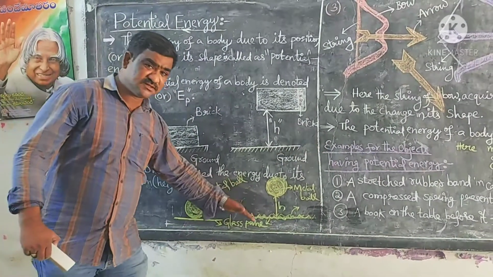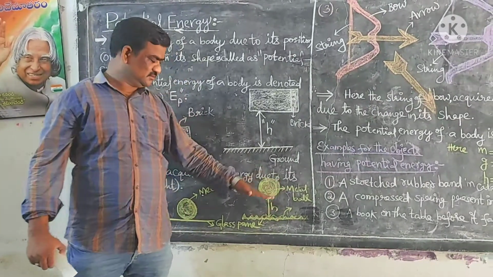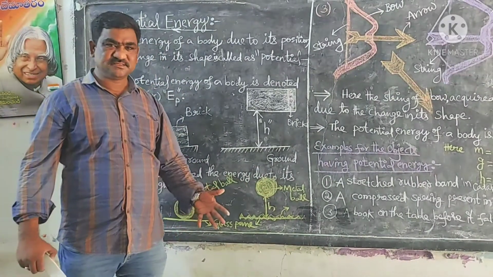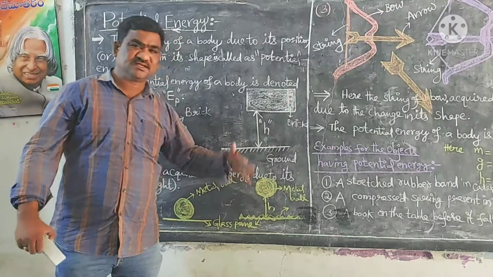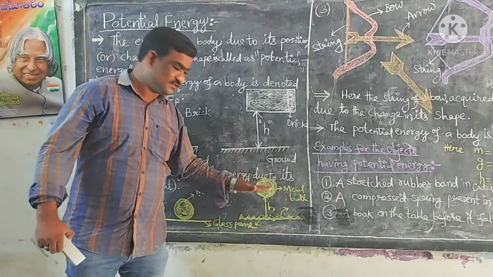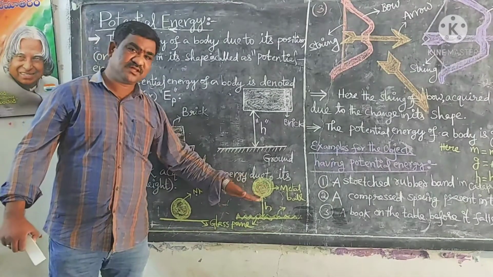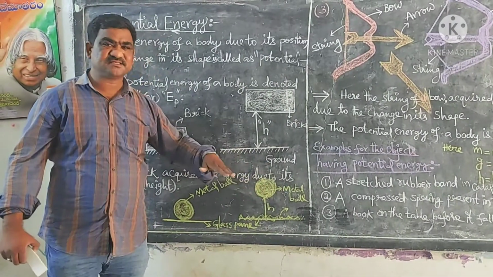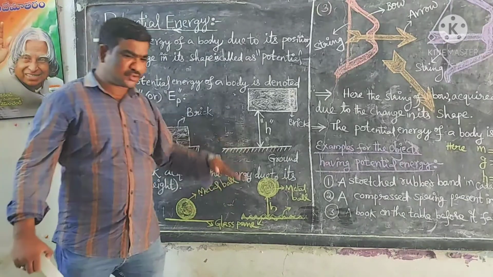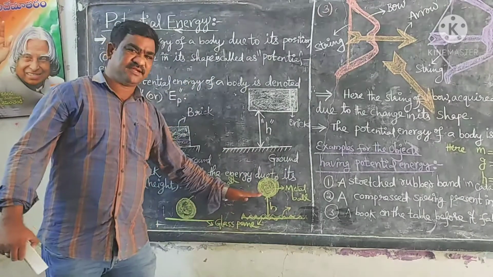Why? Because the work done by you on the metal ball is against the gravitational force which is acting on the metal ball. So that's why the work done by you is converted into potential energy and stored in the metal ball.